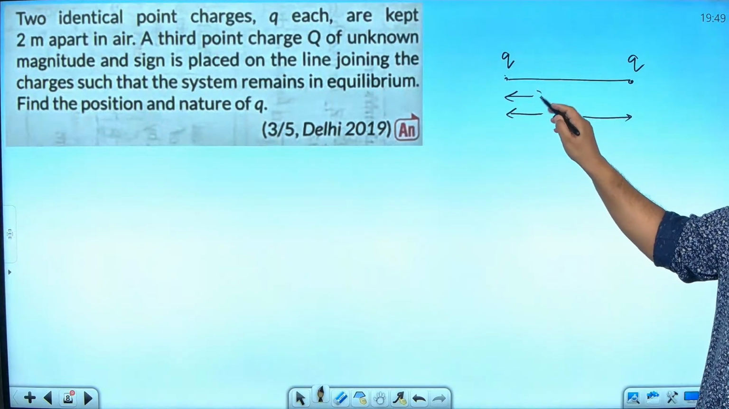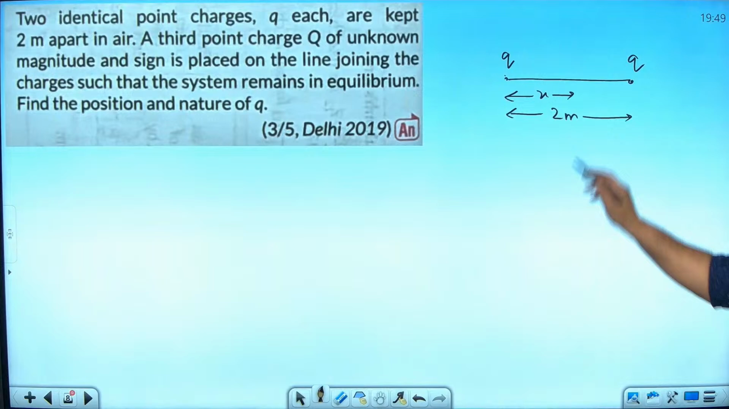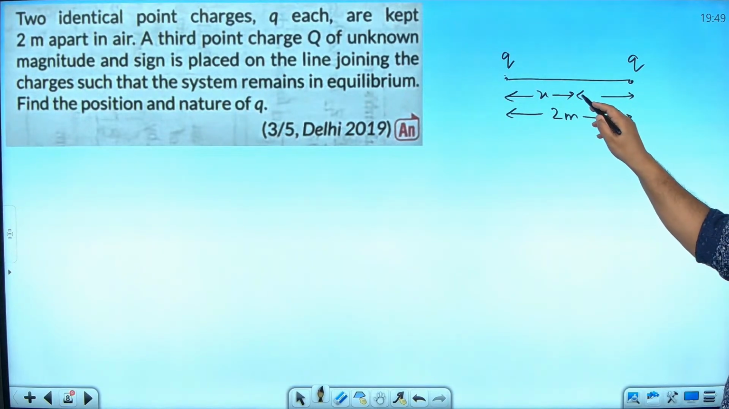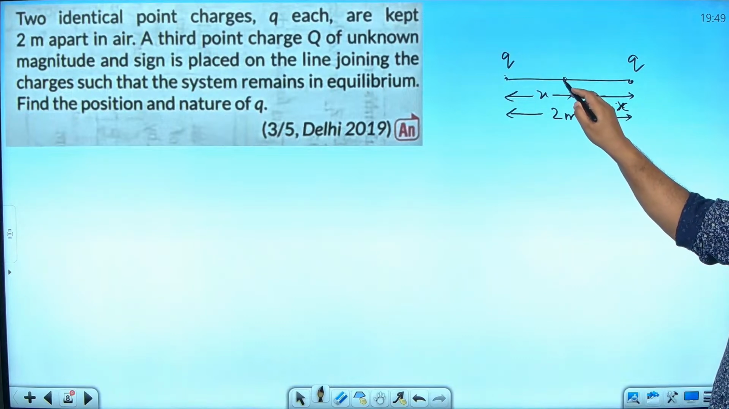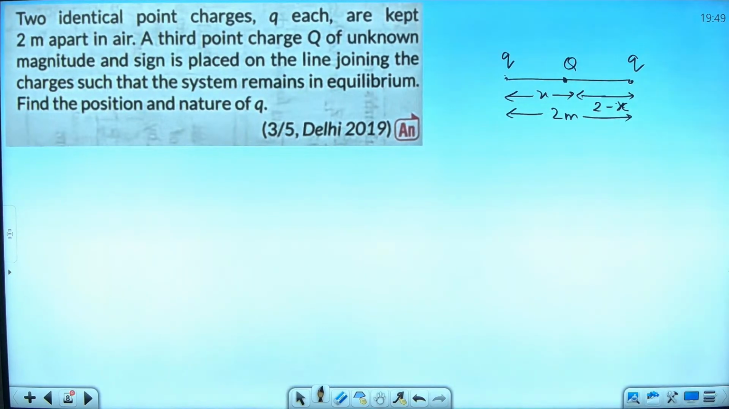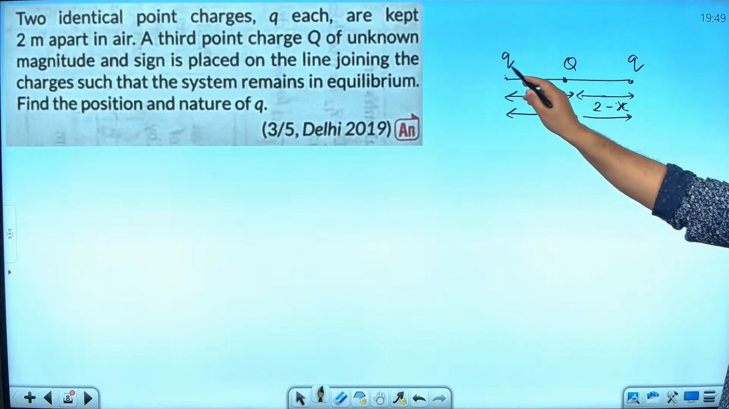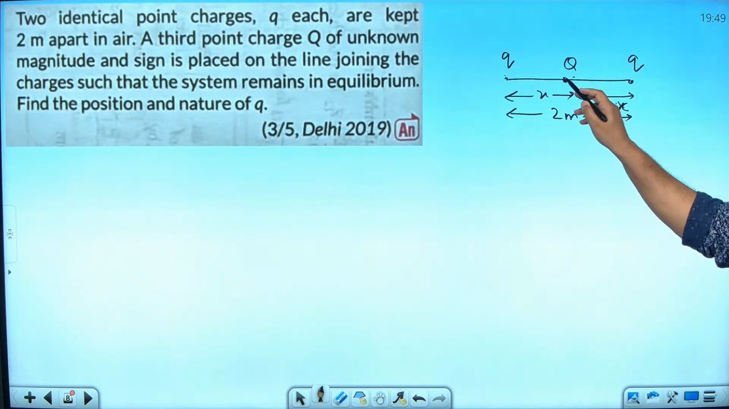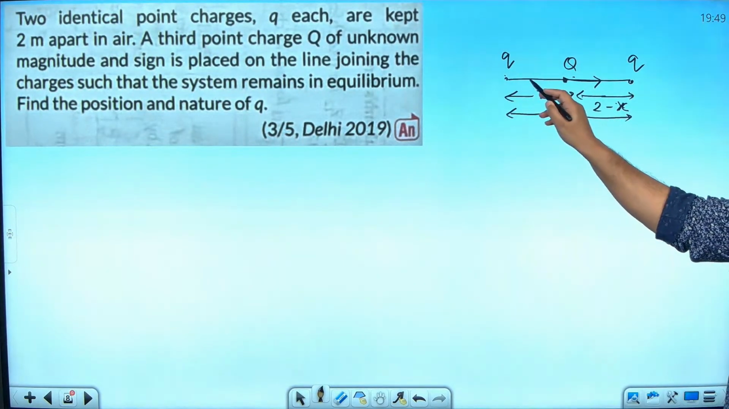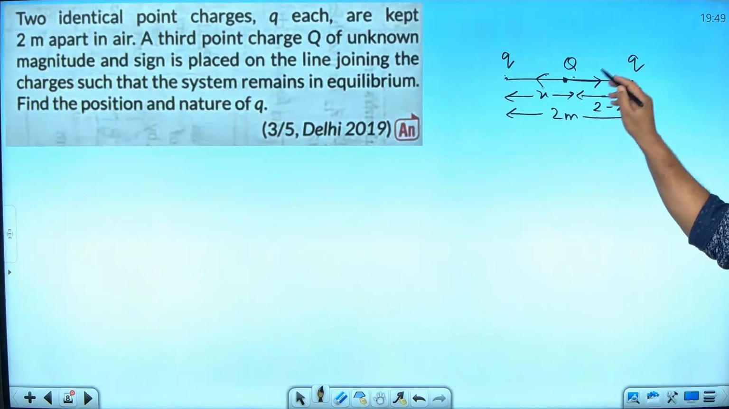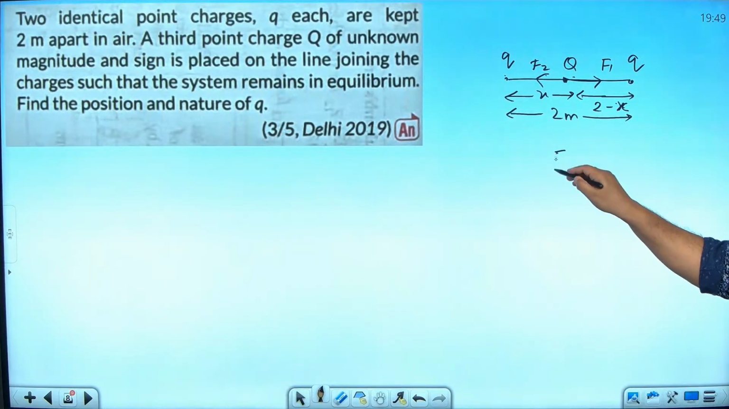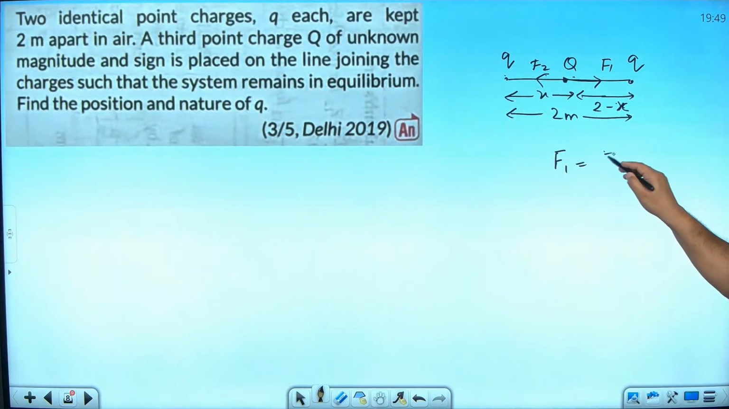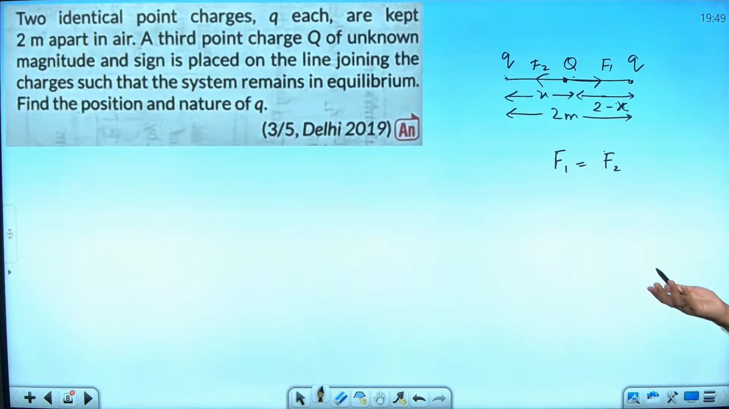Let us assume they kept it at x distance away. What will be the remaining distance? 2 minus x. And what am I keeping? I am keeping a charge capital Q there, right? Now the force by this Q, if I am assuming everything positive, will be repulsive here. This Q, once again repulsive. If I take them as F1 and F2, then F1 must be equal to F2 for equilibrium, am I right? I am solving step by step, this is a 3-mark question. You have to write the steps properly.